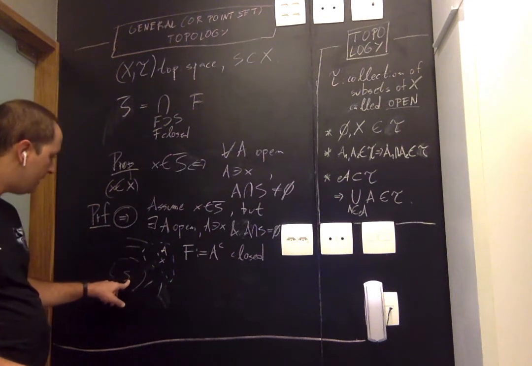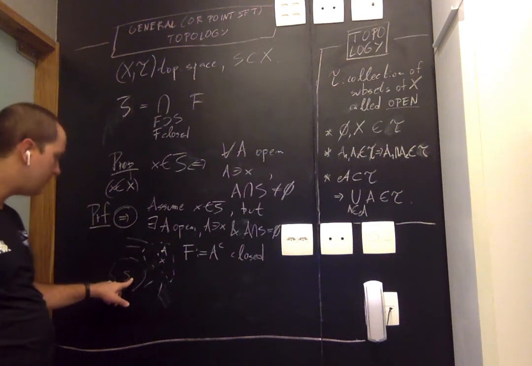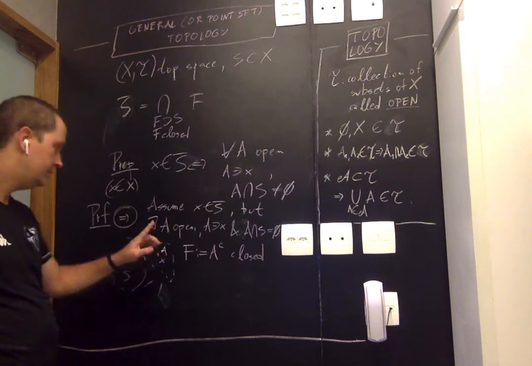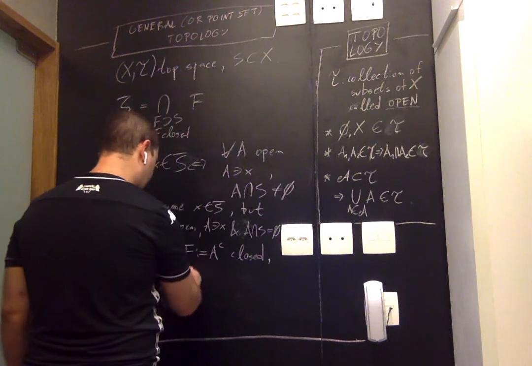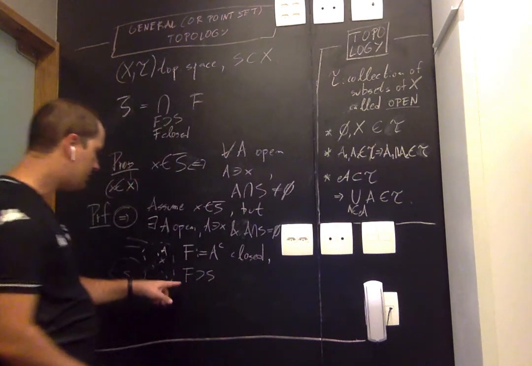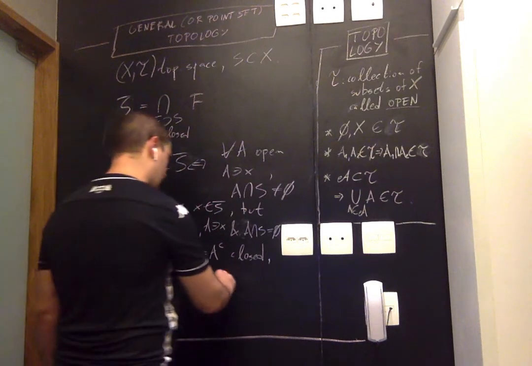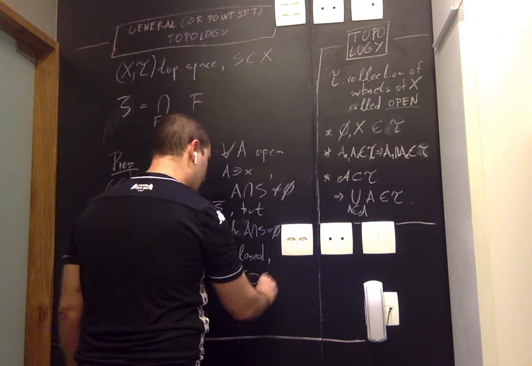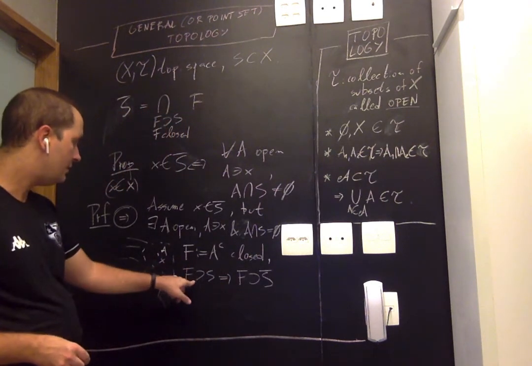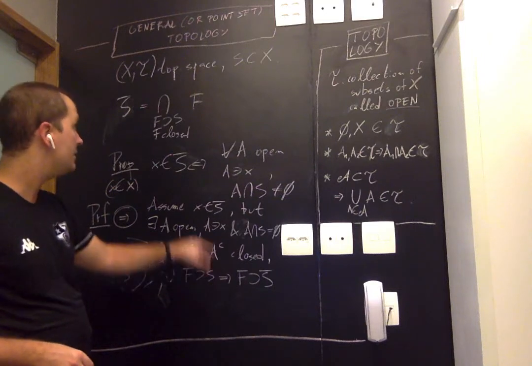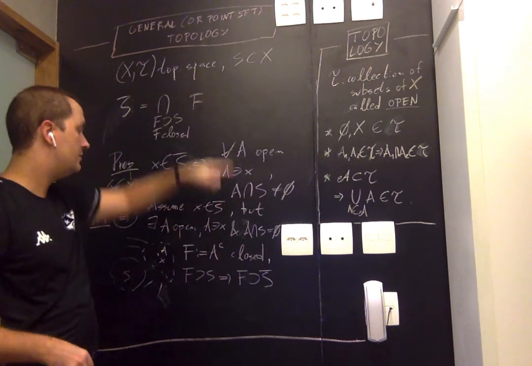Therefore, all points of S do not belong to A. They belong to the complement of A. Therefore, all points in S belong to F. So F is closed and F contains S. And as we noticed, the closure is the smallest closed set containing S. Therefore, F must contain S bar. If you don't like this explanation, say, well, if F is a closed set that contains S, then it's one of the sets in this intersection, and therefore it contains the intersection.